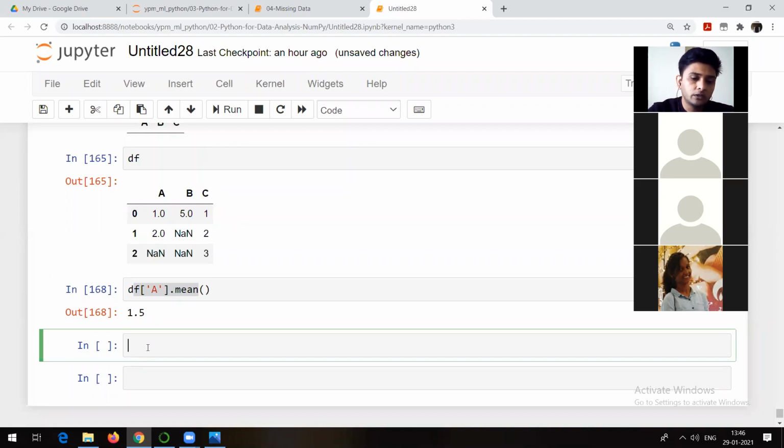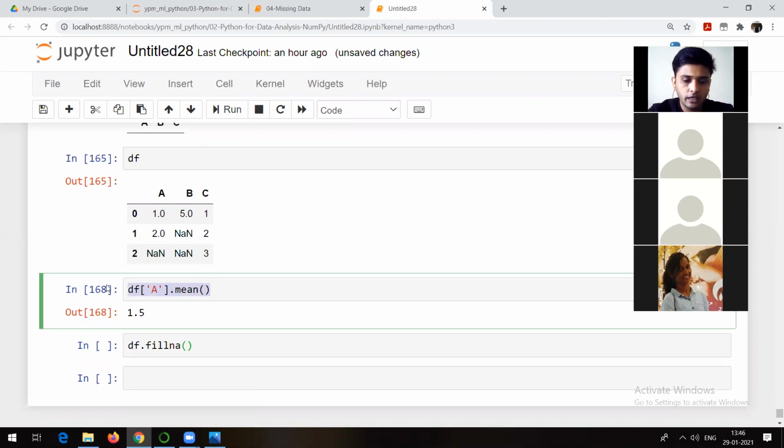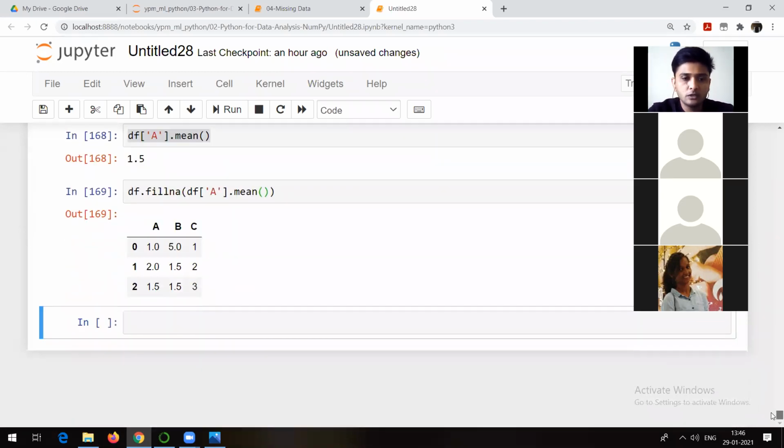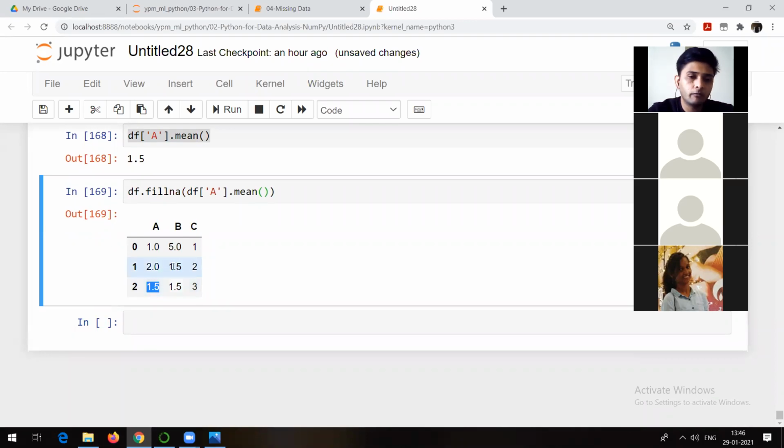Now wherever there is any missing value, we can replace that missing value with the mean of this particular A column. So df.fillna, filling the missing values of A with the mean value of A. Now you can check, there is no missing value in our case. Where it was a missing value, it is filled with 1.5, 1.5, 1.5.